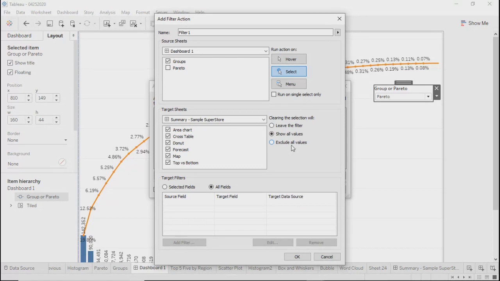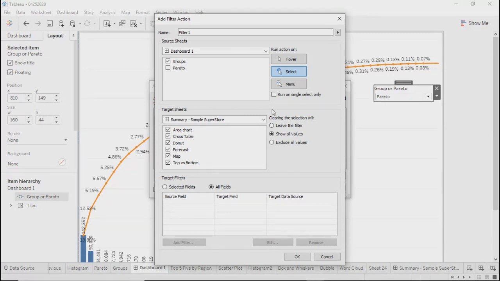Exclude all the values. So basically whatever we select, that will get excluded from other sheets or the target sheets, right? Excluded means, let's say we have a lot of categories in the data, right? Furniture or office supplies or other things. So if I select office supplies and go for this option, exclude all, office supplies will get excluded from all the sheets. Only two categories will appear, office supplies and the other one.